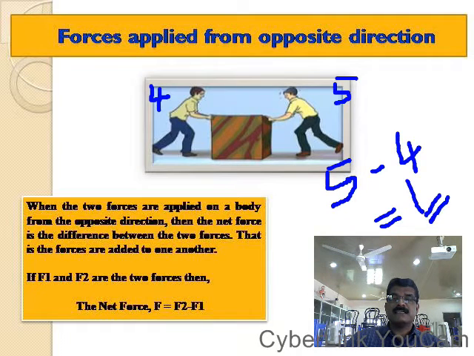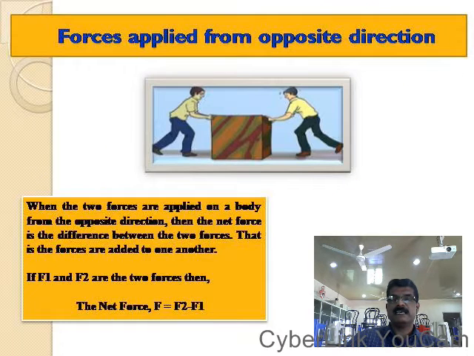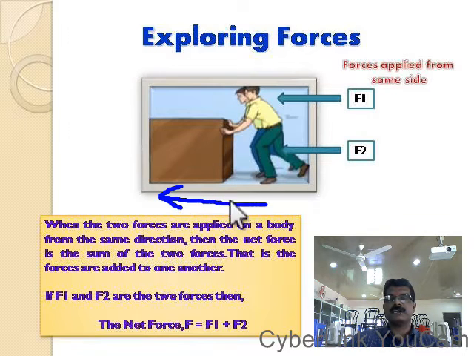That means the force has a definite value. The force has a magnitude, and the force always acts in a specific direction. See, in the first case, both the boys are pushing the object from the same side. So the force is acting in this direction.